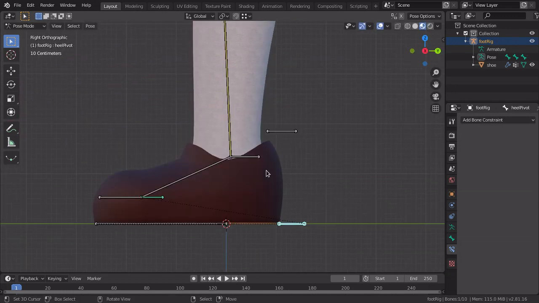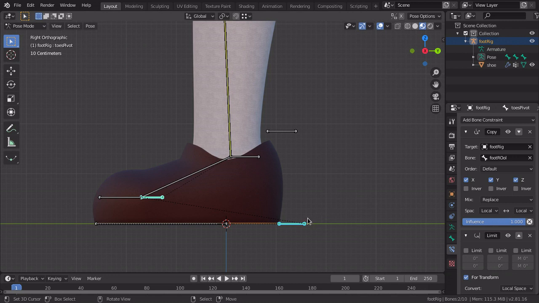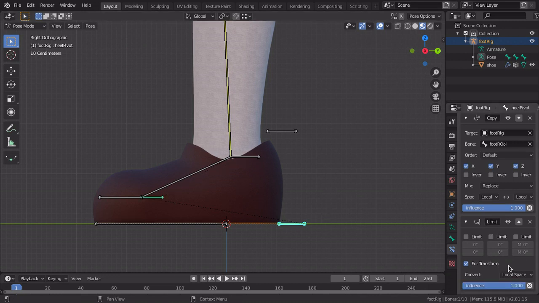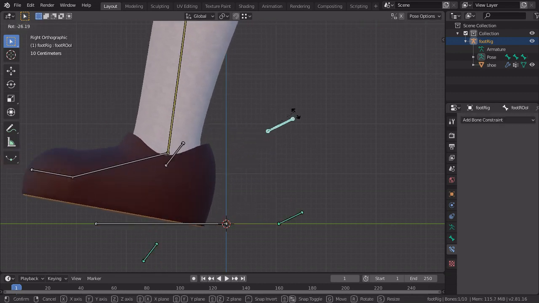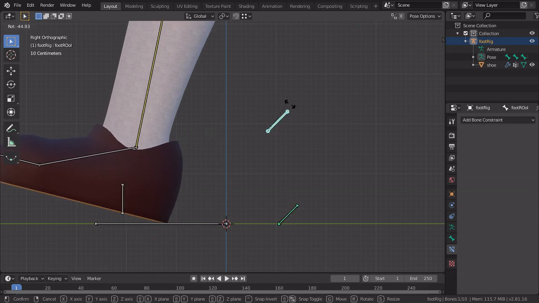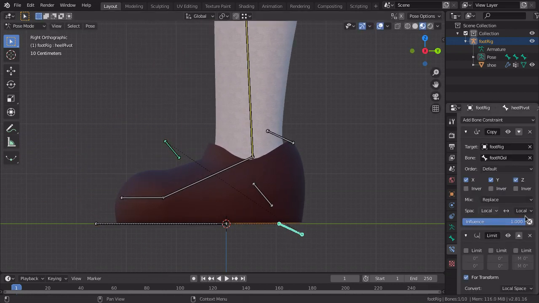Now select this one and select this one and go to pose, constraints, and copy constraints to the selected bone. My good old friend, copy constraint. And almost like I wanted it, but with a few problems here.